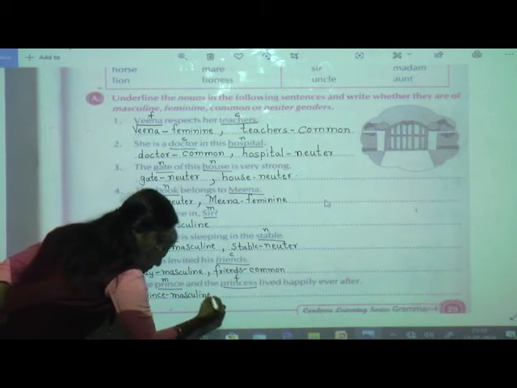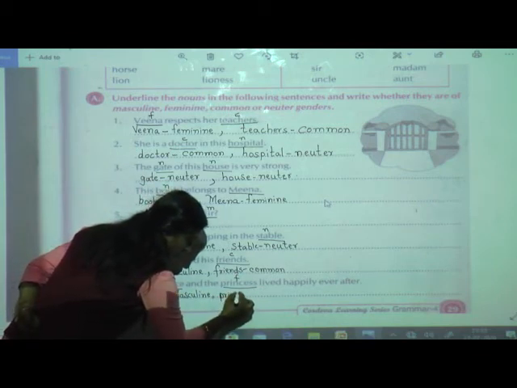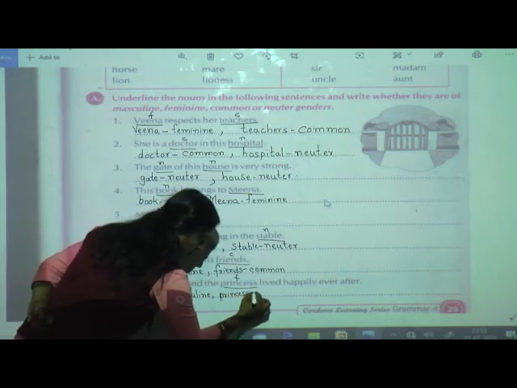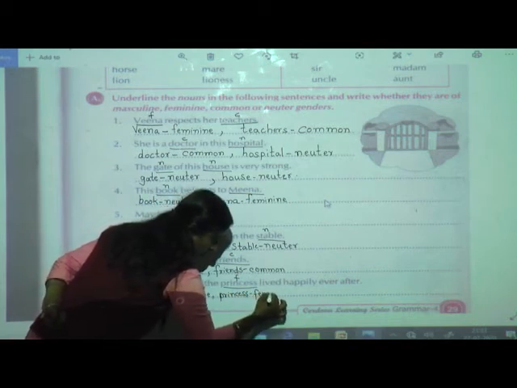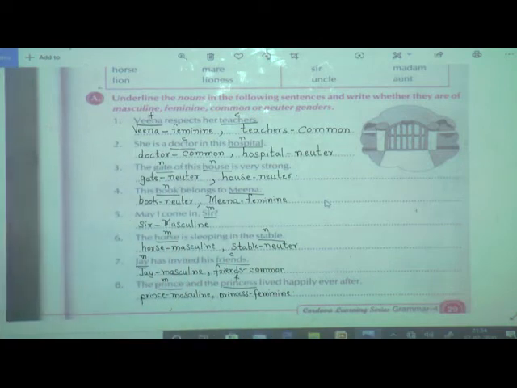Masculine. You have to write the correct spelling. Spelling is upside also. You can copy from there. So hope students you have understood exercise A. What you have to do? Only you have to underline the noun and recognize under which gender it comes. See all the 8 examples I have solved over here. So this way I want in your book.